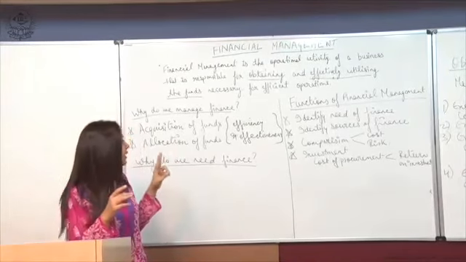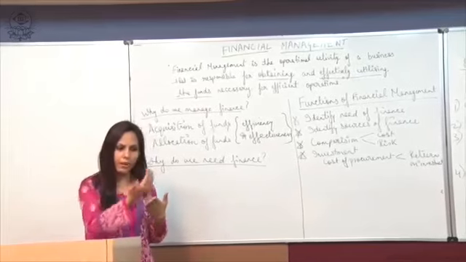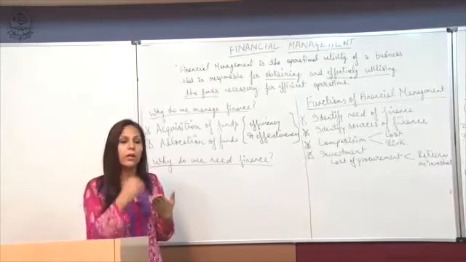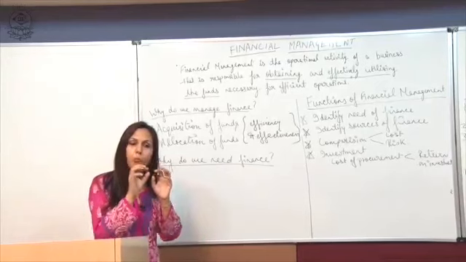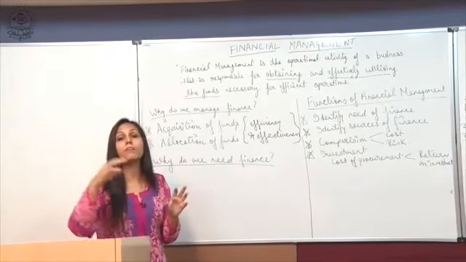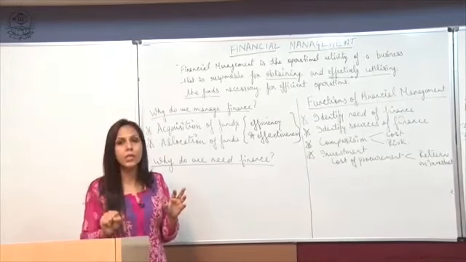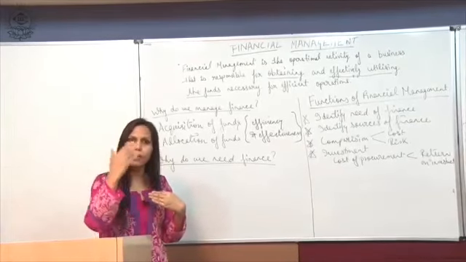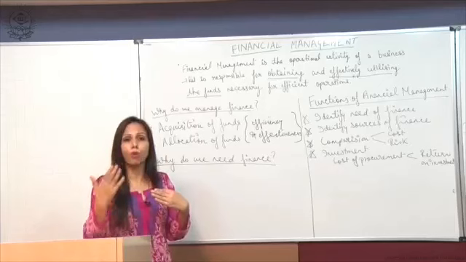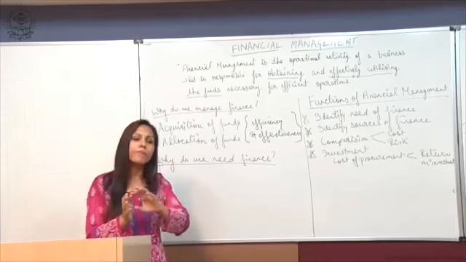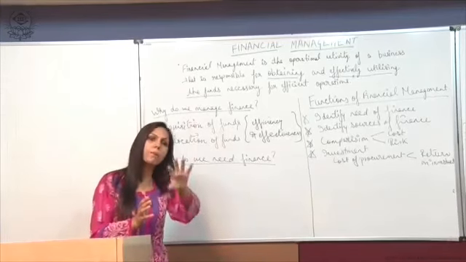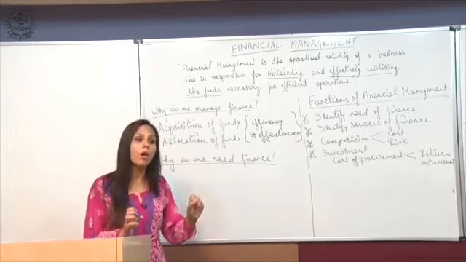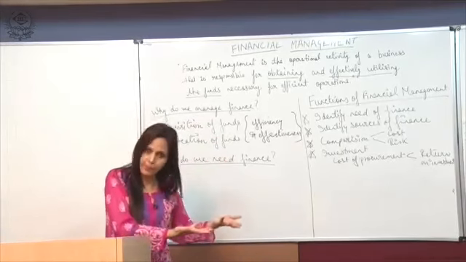And if we have acquired the money, we have to make wise decisions while investing it, so that we get a higher rate of return, higher profits, which we can further distribute among the shareholders, or we can grow as a business.